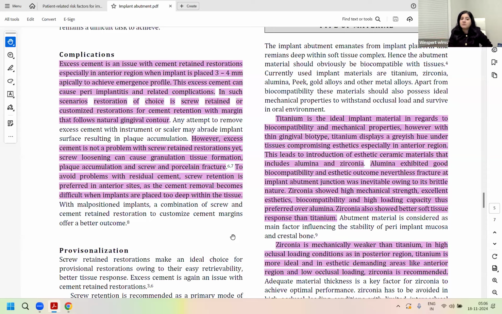So to avoid problems with residual cement, screw retention can be preferred in the anterior sites, as cement removal can become a problem when implants are placed too deep within the tissue. Is this factor clear for everybody? The complications around cemented and screw retained restorations: one is excessive cement and one is the loosening of the screw.